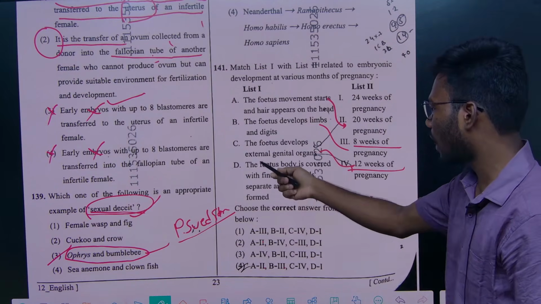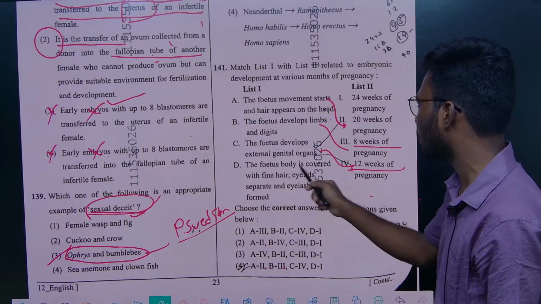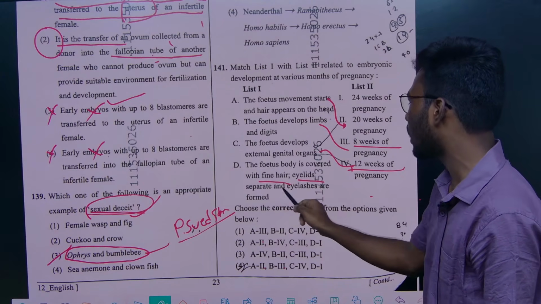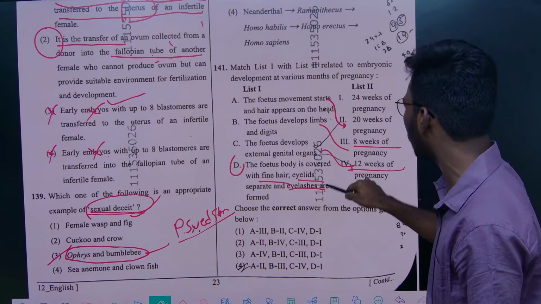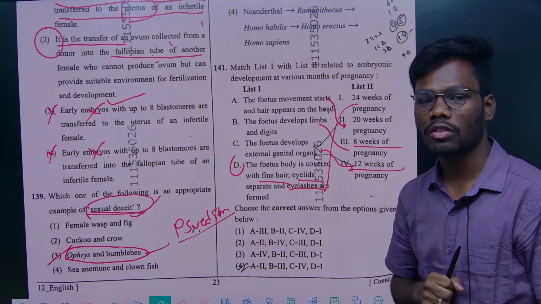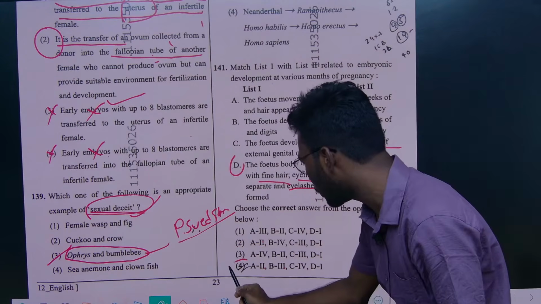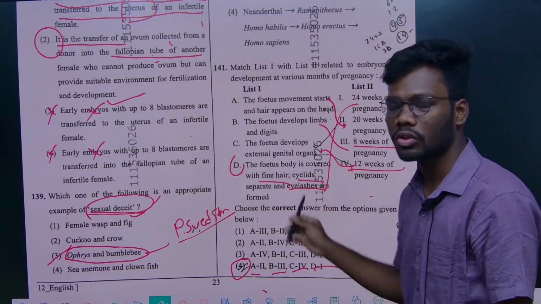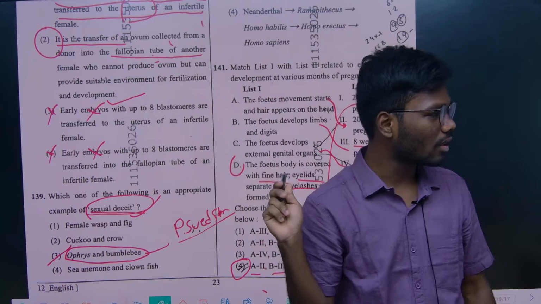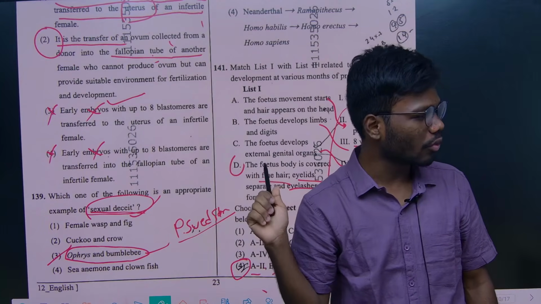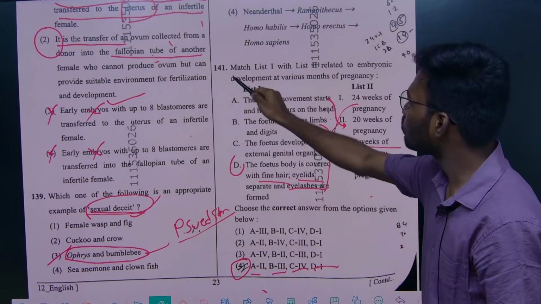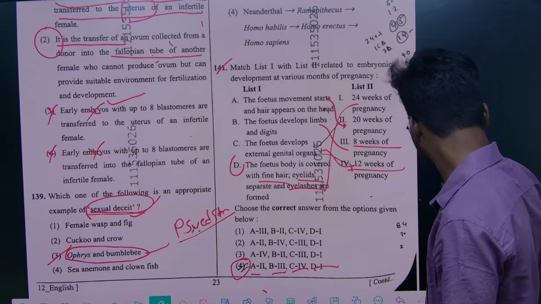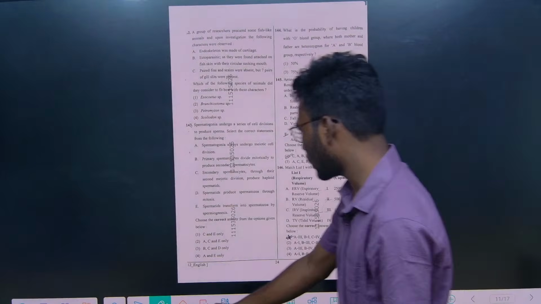And the final development, the fetus is covered with fine hairs, eyelids and eyelashes, everything is formed later. So that is about 24 weeks of pregnancy. So the option is option 4, A2, B3, C4, D1. So this is also direct statements they gave in the question, right? So 144, one. Next question.